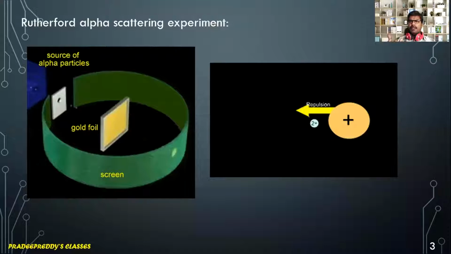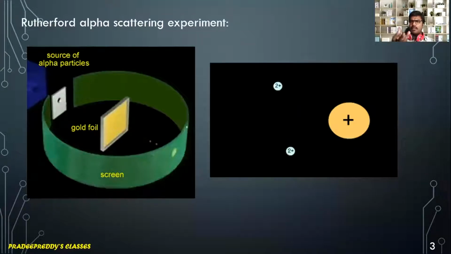So Rutherford's intention was to study alpha ray characteristics. What are the properties of alpha, beta and gamma radiations? How are they made up, what is their charge, and how do they behave with electric as well as magnetic fields? In order to study this, he conducted the alpha ray scattering experiment.